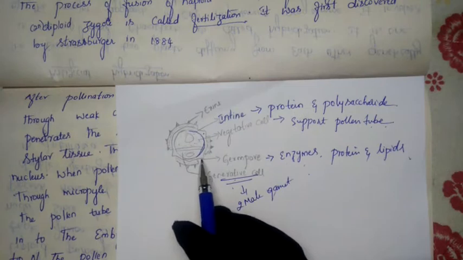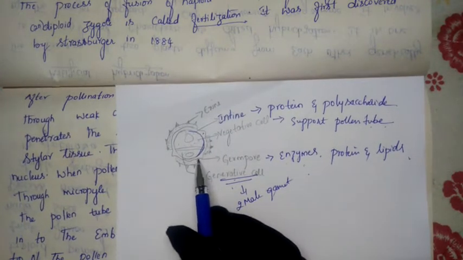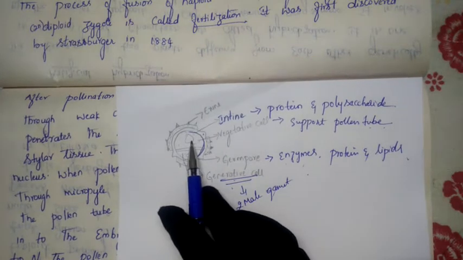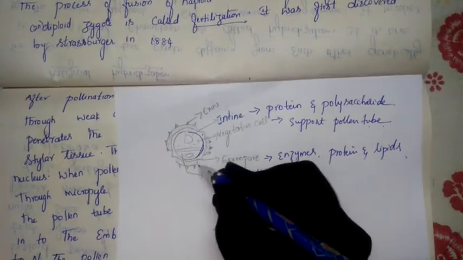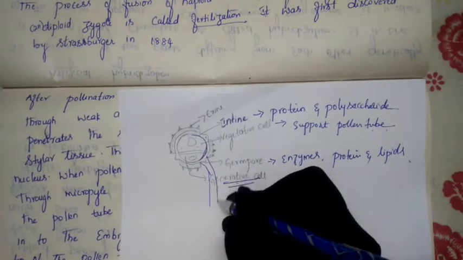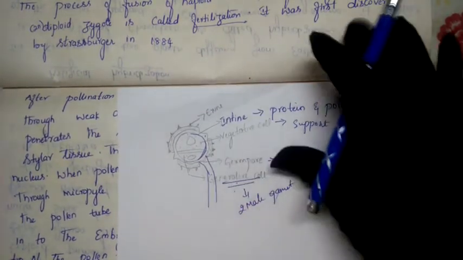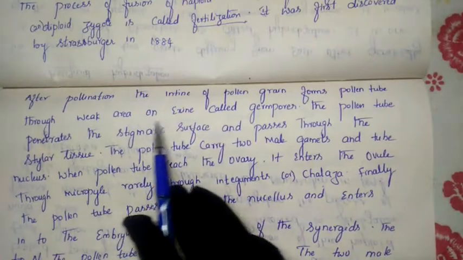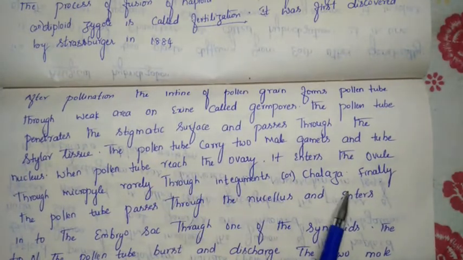So which part is left? Only the germ pore part is left out. From this part, with the help of the intine layer and the vegetative cell, the pollen tube starts arising like this. That's why we call this portion the weak portion. So what are we calling the weak area of the exine?